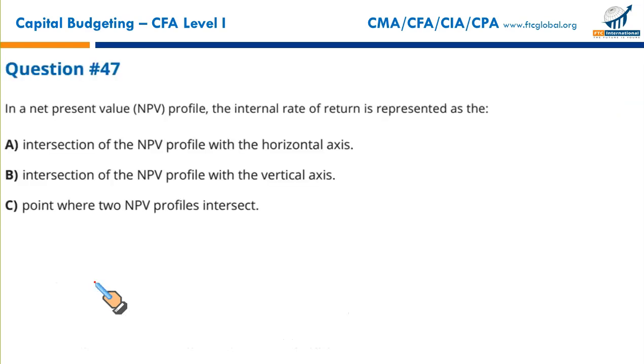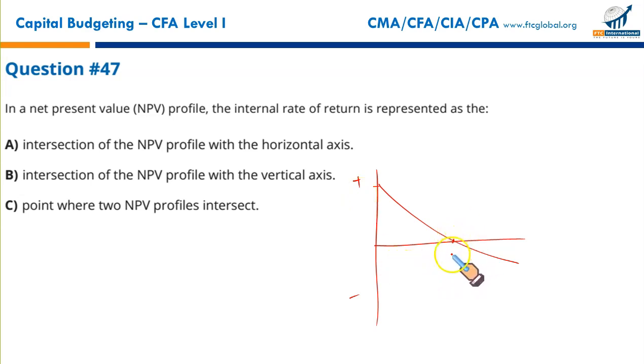Next, in a net present value profile, the internal rate of return is represented as what? This is the NPV profile, positive NPV, negative NPV, and on this horizontal line we have discount rates. A certain project has an NPV profile like this, indicating that if the discount rate is 0, this is the NPV. As we keep increasing the discount rate, NPV falls progressively till it falls to this horizontal line where the NPV is 0. This is the discount rate at which the NPV is 0, and this is called internal rate of return.